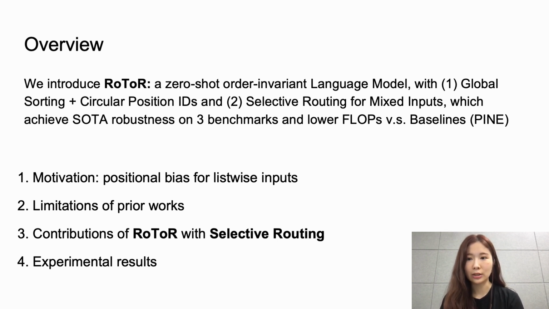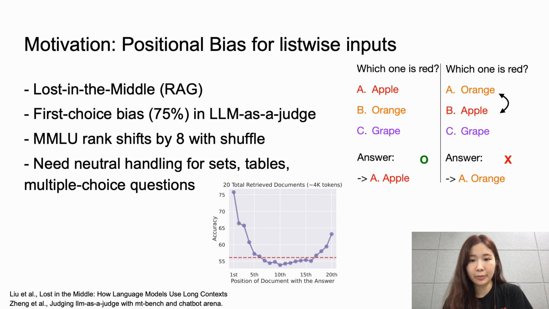The take-home message is that RoToR achieves SOTA robustness on various benchmarks with lower FLOPs. Let's start with the motivation. Lost in the Middle shows that when you insert the relevant passage at different positions, GPT class models deteriorate heavily. Similarly, when we ask an LLM to be a judge, it chooses the first answer 75% of the time,